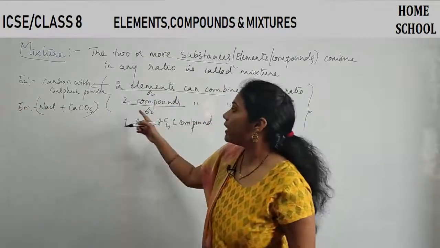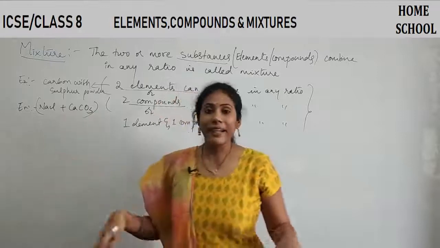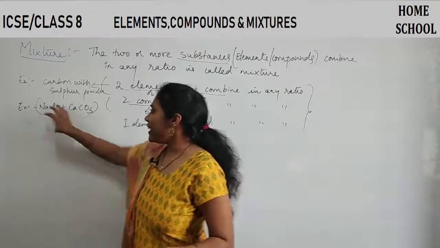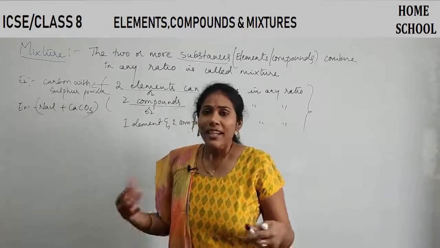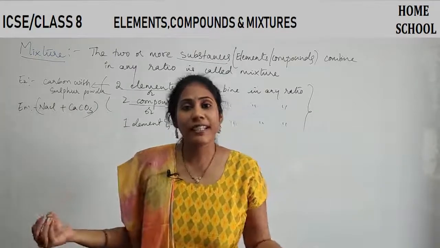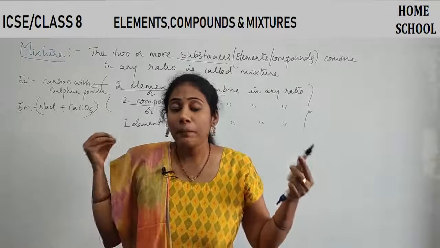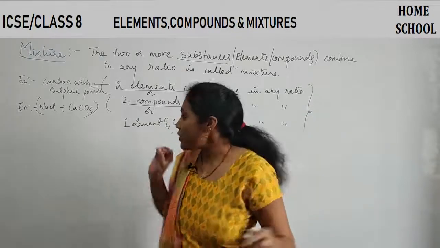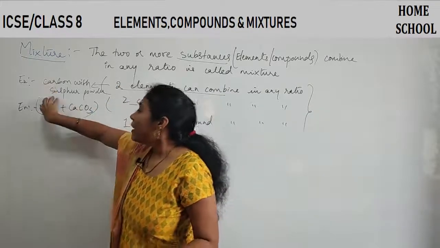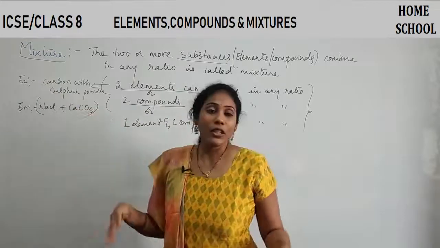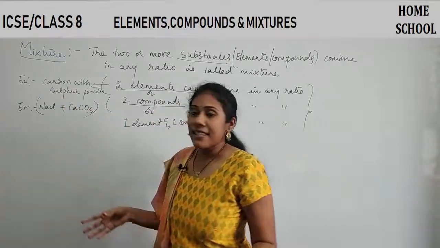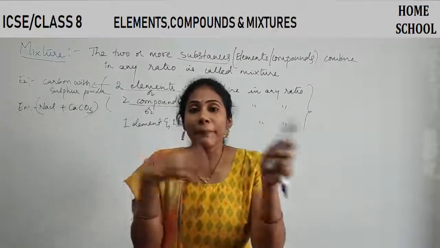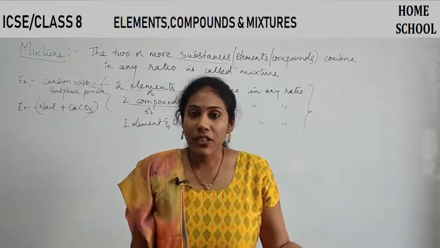So what did I do here? Two compounds I have combined in any form. Say I might have taken NaCl in more amount or calcium carbonate in less amount. There is no definite proportion for the combination. It is not that I have to combine one compound of NaCl with one compound of calcium carbonate. I can take more amount of NaCl, I can take less amount of calcium carbonate, I can mix and I can say it as a mixture.